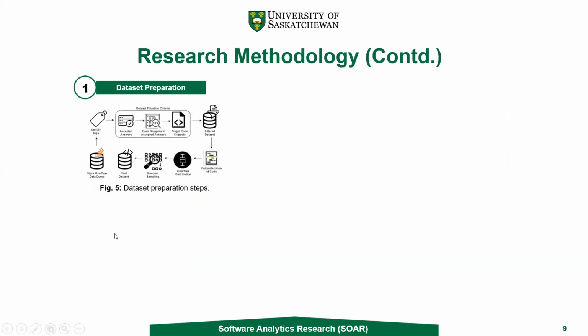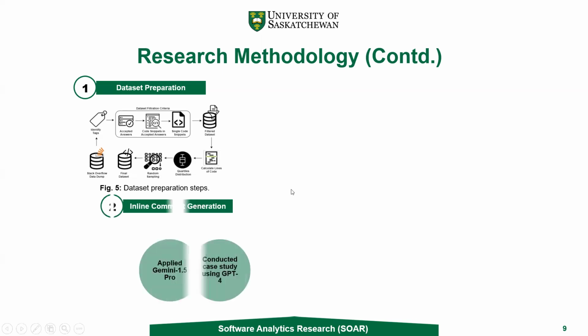So in the first phase, the dataset preparation phase, we collected accepted answers related to Java and Python from Stack Overflow, and we considered only the single code snippets. Then we divided our entire dataset into 4 quartiles based on lines of code, and then we took a random sample subset from each quartile to create our final dataset of 400 code snippets. Among them, 200 are from Python and 200 are from Java.